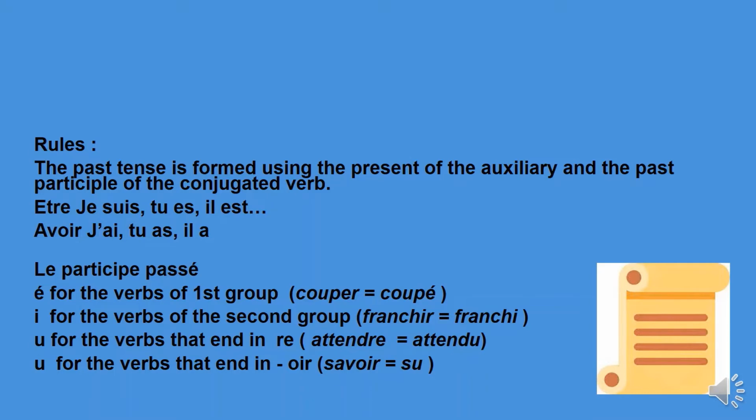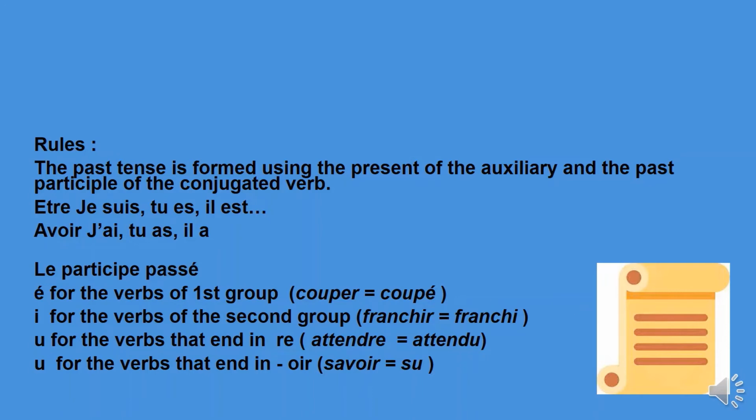The participe passé. For all the verbs of the first group, le premier groupe, that end in er, we drop the r and then we add an accent at the last e. For example, couper, parler.